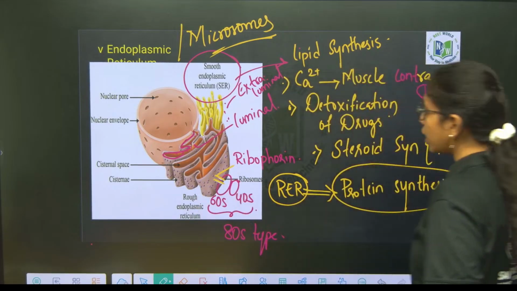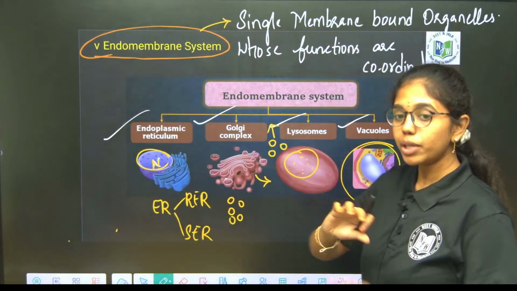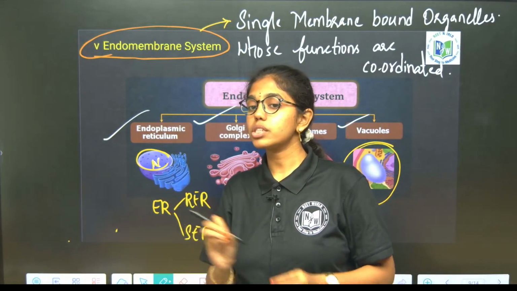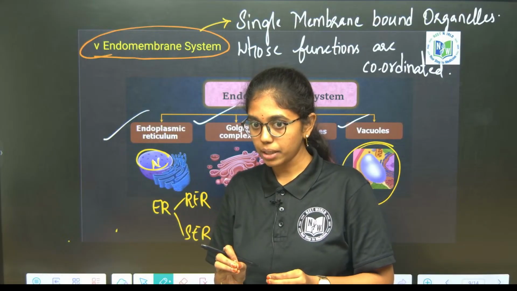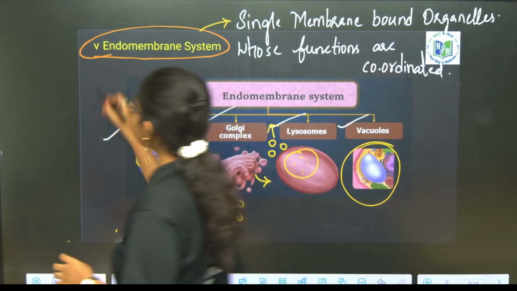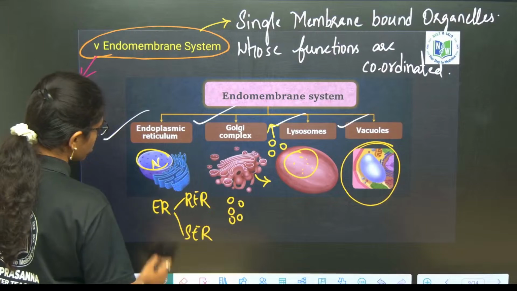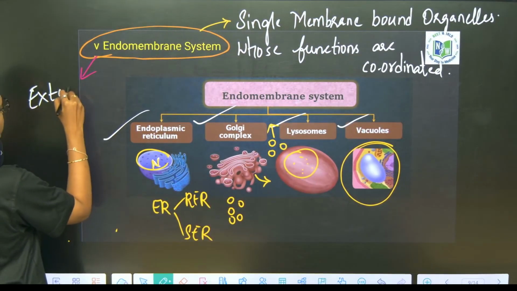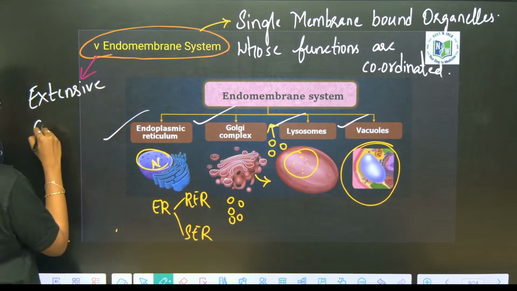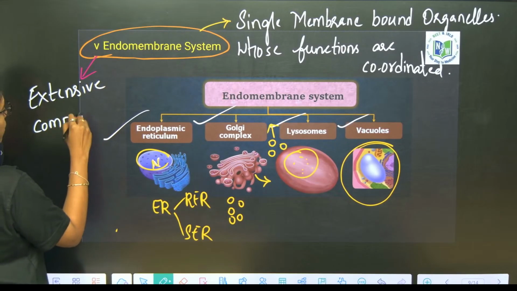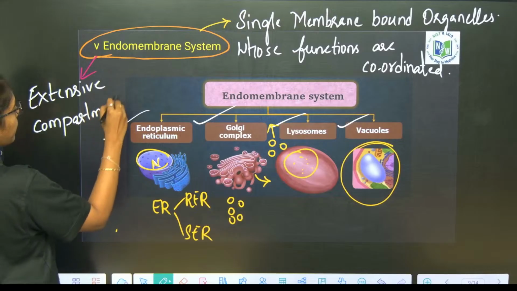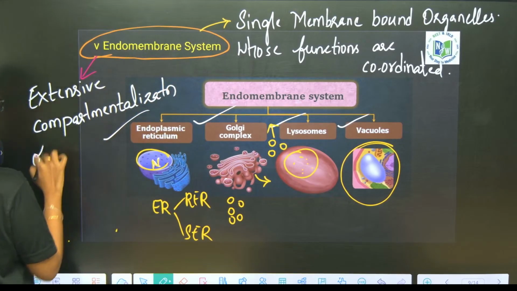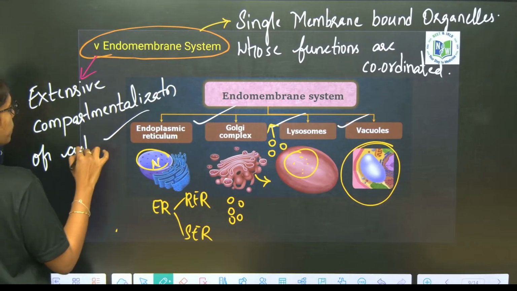Luminal and extraluminal compartment. One more differentiation between eukaryotic cell and prokaryotic cell is, in eukaryotic cell all cell organelles are present, right, beta? So they will be showing extensive compartmentalization of cytoplasm.